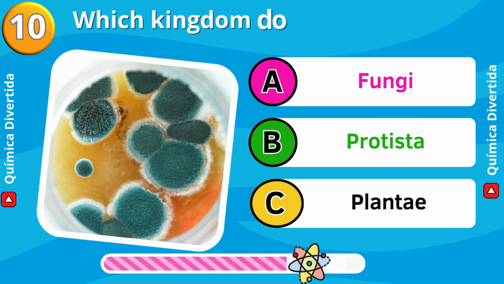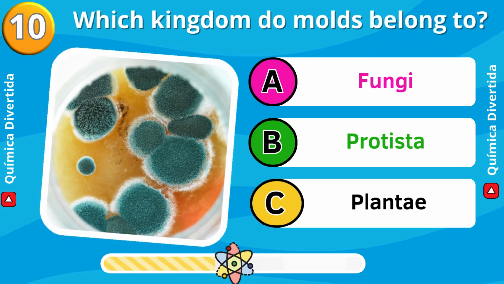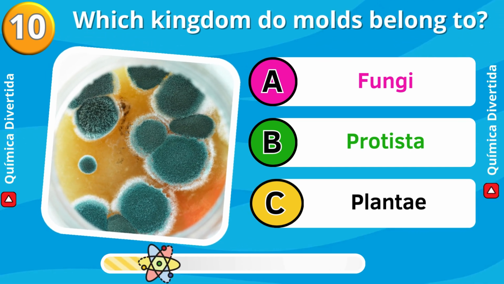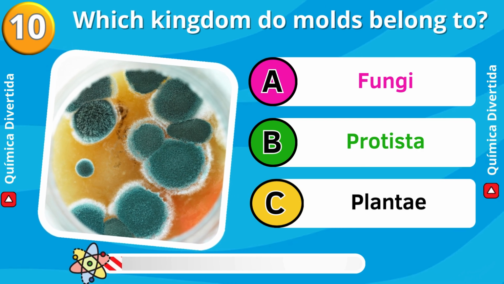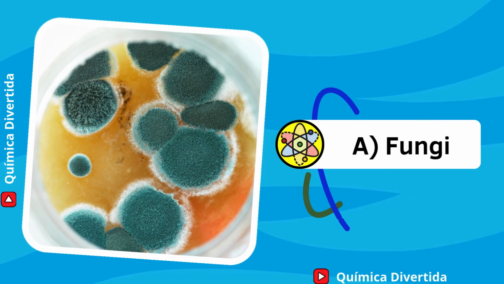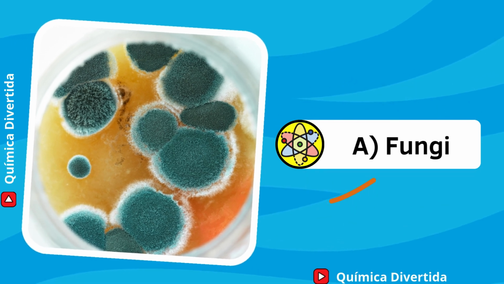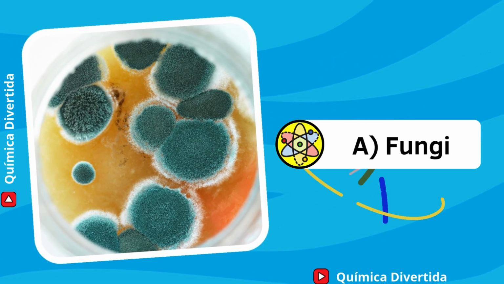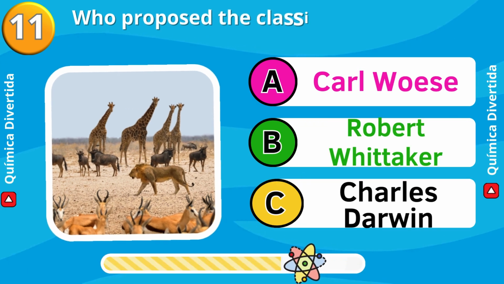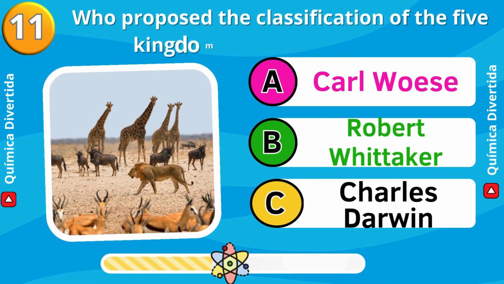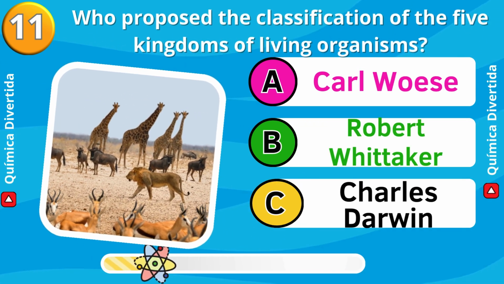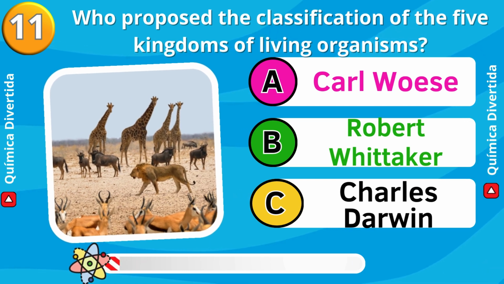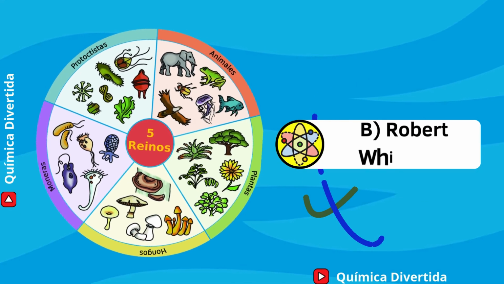Which kingdom do molds belong to? Fungi, Protista, Plantae. Answer: A. Fungi. Molds are organisms that belong to the fungi kingdom. Who proposed the classification of the 5 kingdoms of living organisms? Carl Woese, Robert Whittaker, Charles Darwin. Answer: B. Robert Whittaker.